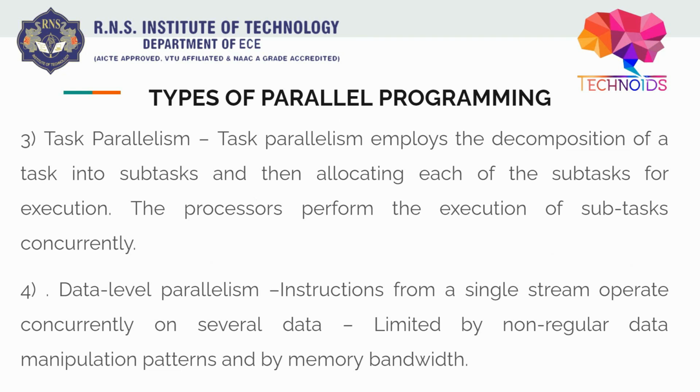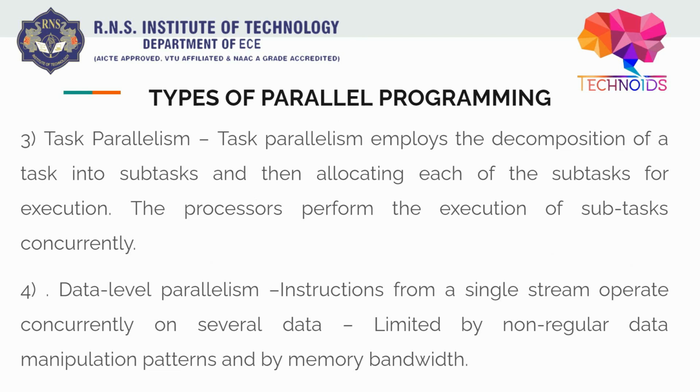and memory bandwidth. Let's say you have less memory, then how can you go out of the scope and compute in parallel, right? So here in data level parallelism, what happens is there are many data. Instructions from a single stream operate concurrently on several data. So let's say there are several data.